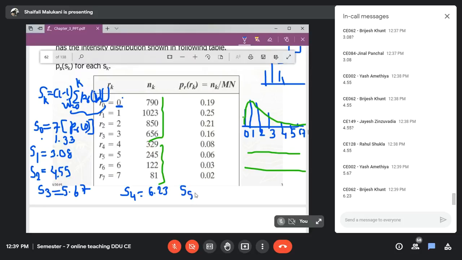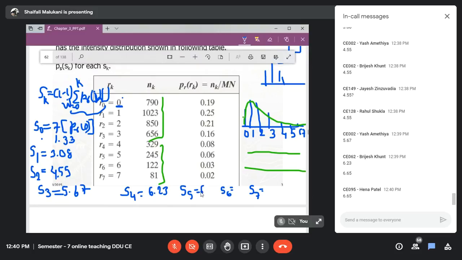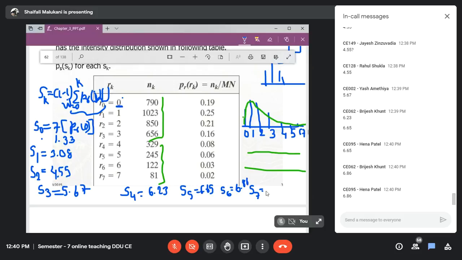S5, S6, and S7. 6.23, then 6.65, okay, then 6.86. What about S7? Yes, it is 7. True.